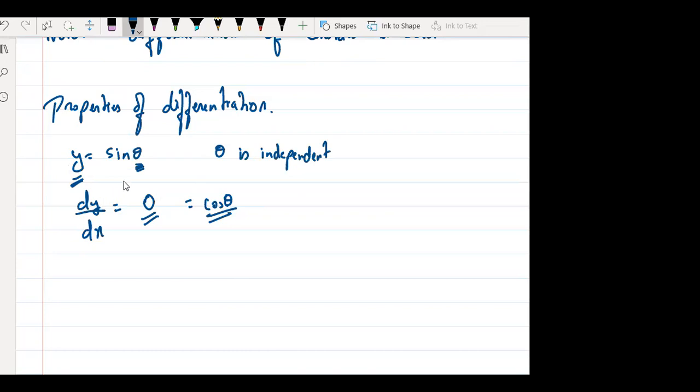So my point is, sir, here y is depending on theta. It's not depending on x. Yes or no? X पे depend कर रहा है क्या? Ask yourself. Is this function depending on x? Adarsh, Akash, Zalin, Varun?